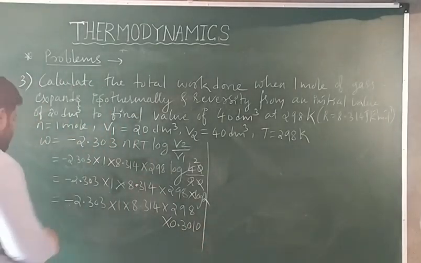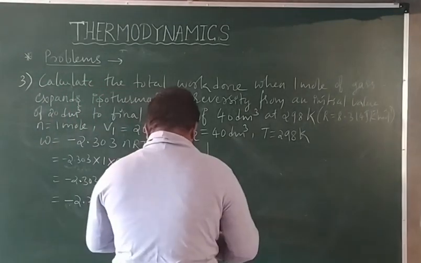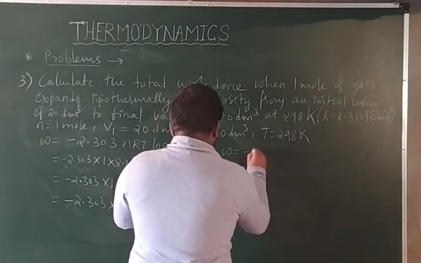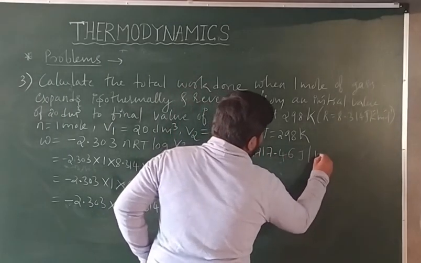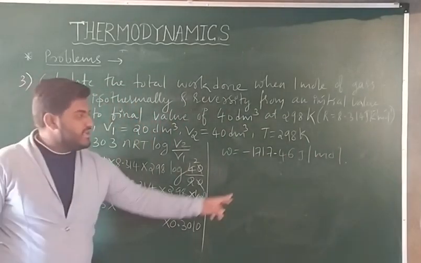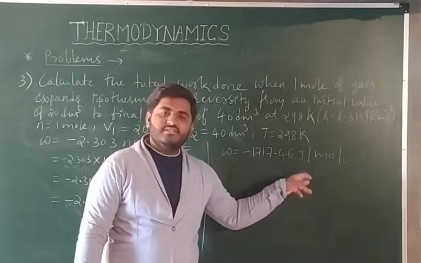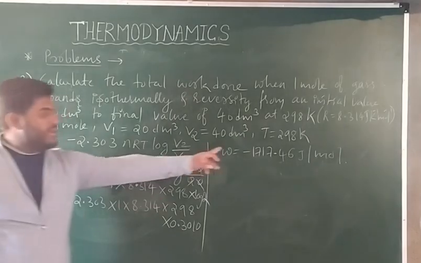So entire calculation you are obtaining the values. W is equal to minus 1717.46 joule per mole. This is the answer. By calculating all these things, we are getting minus 1717.46 joule per mole. Minus sign is there already, therefore we are getting minus sign.